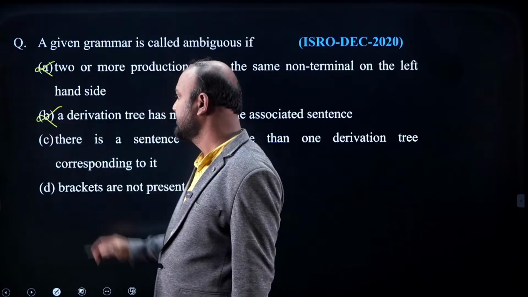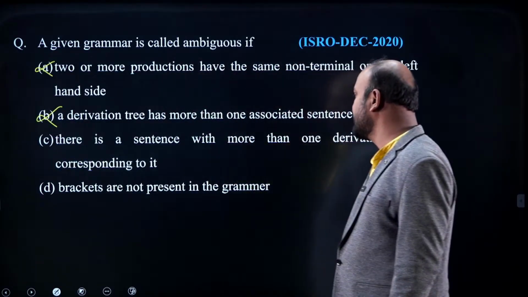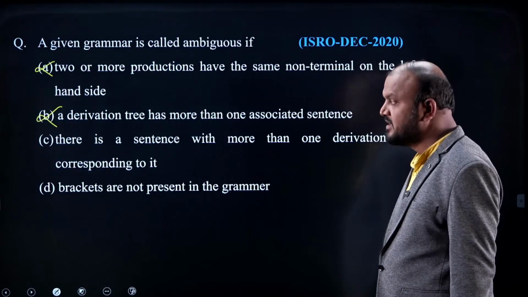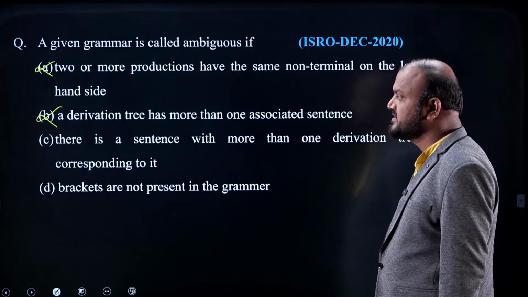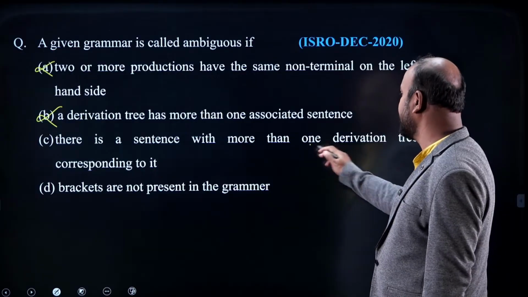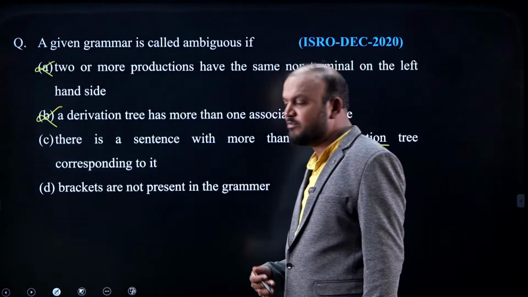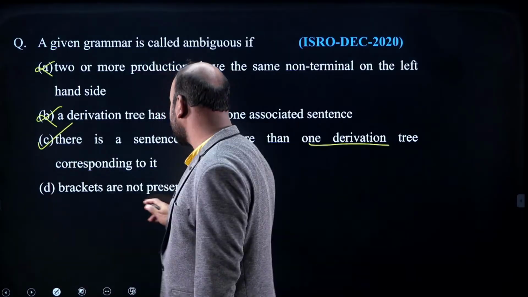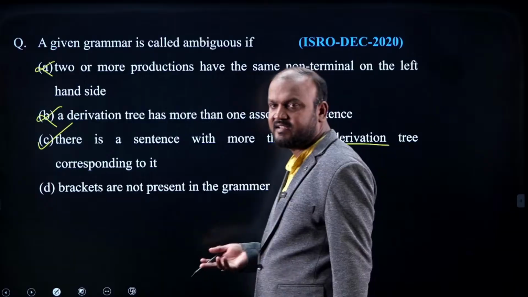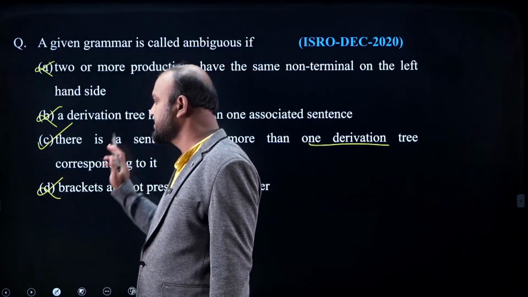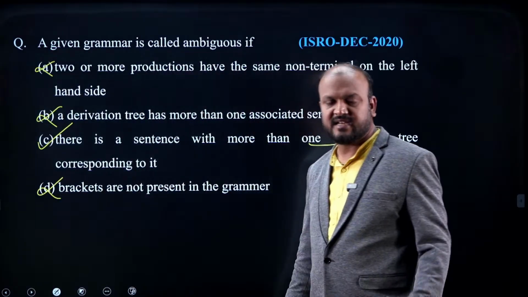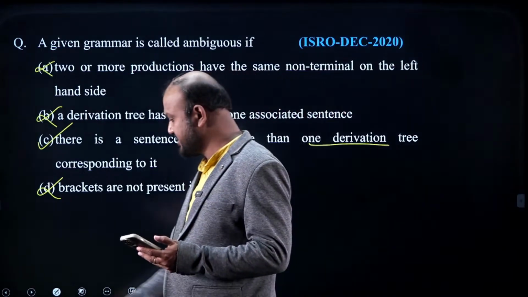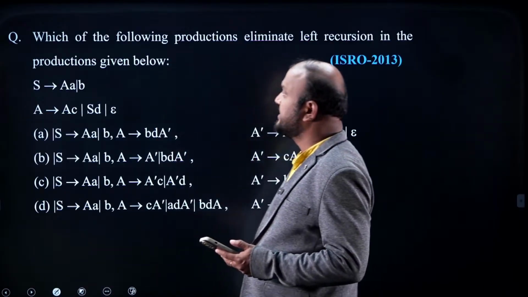This is also wrong. There is a sentence with more than one derivation tree corresponding to it. Perfect, no? So when can I call a grammar ambiguous? For some sentence, if we have more than one derivation, we can call it an ambiguous grammar. Brackets are not present in the grammar. Okay, it is a silly question. So the answer is option C. Right, Lohita? Very good.